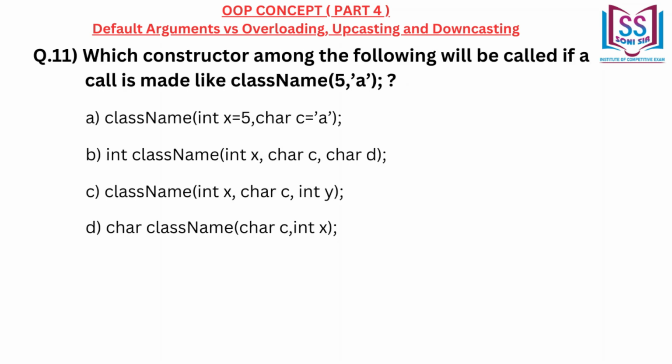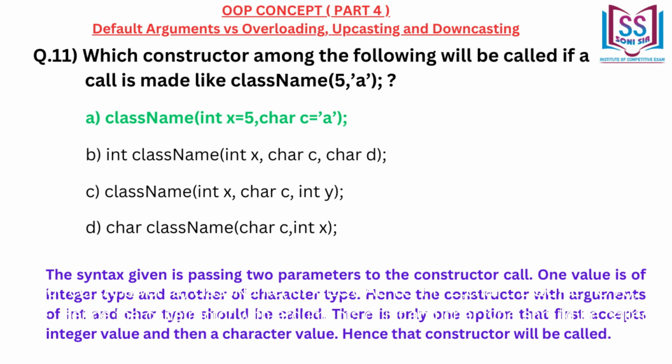Which constructor among the following will be called if a call is made like class name 5 and A? A. Class name int x equal to 5, char c equal to A. B. Class name int x, char c, char d. C. Class name int x, char c, int y. D. Class name char c, int k. Correct answer A. Class name int x equal to 5, char c equal to A.